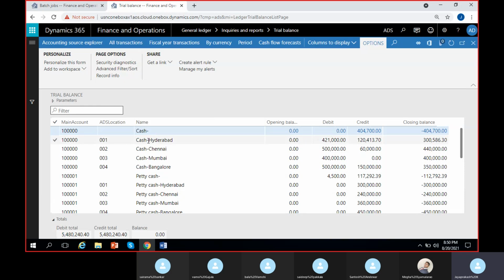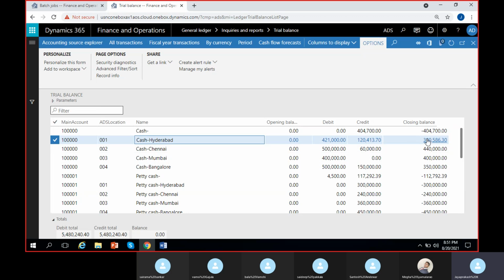And I can see cash Hyderabad, cash and Chennai, cash and Mumbai, cash and Bangalore. So for only the cash account without using any financial dimension value, we have posted this much balance. For debit, we don't have any. For credit, we have this much. Closing balance is this much. Cash account along with the Hyderabad dimension combination, the balances are like this.